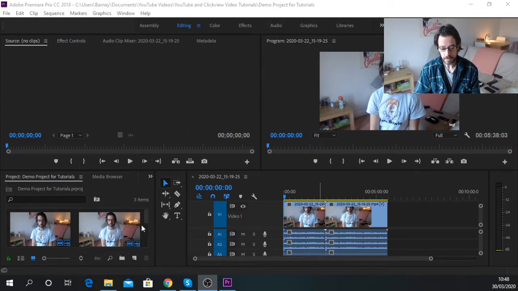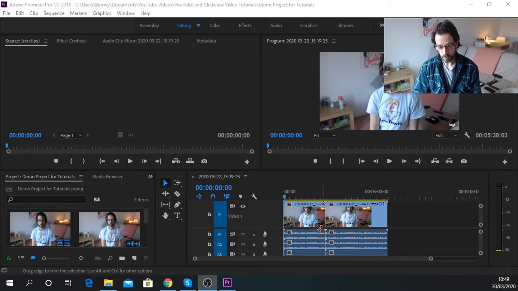So we looked into the import window here. We went to File, imported the files, brought them in here. Over here we have the preview window, which is activated when we have files on the editing track down here. This window is mainly used for effects controls, which we will be getting into in another tutorial. But today I wanted to show you the basic tools you need in order to start editing.